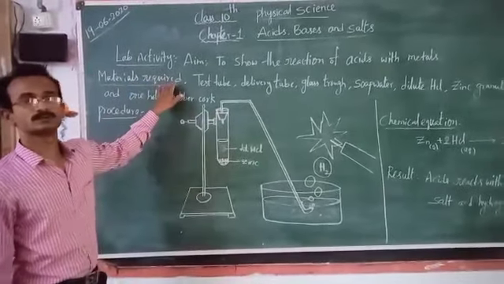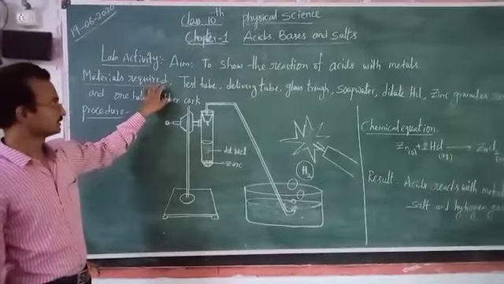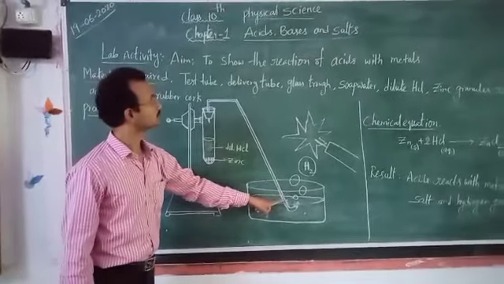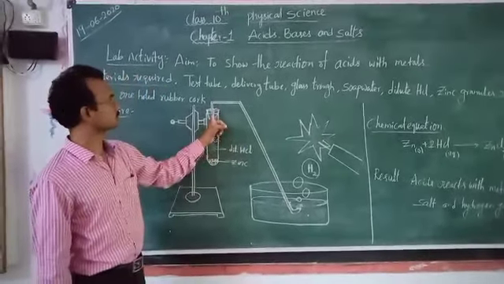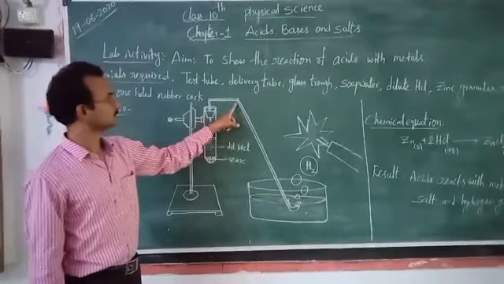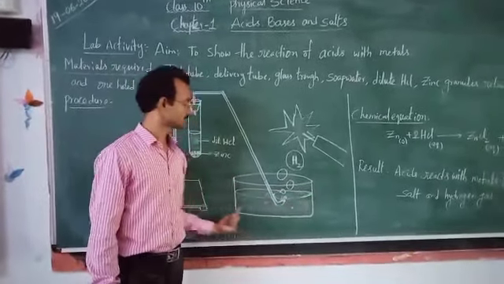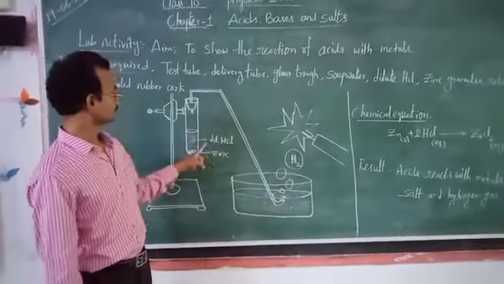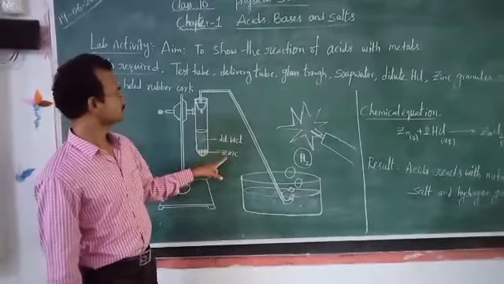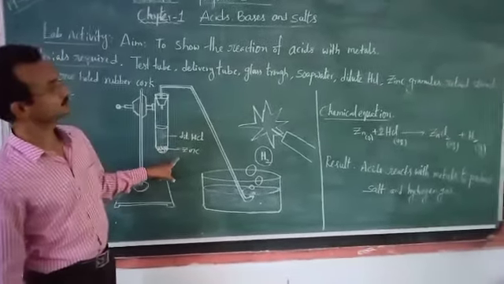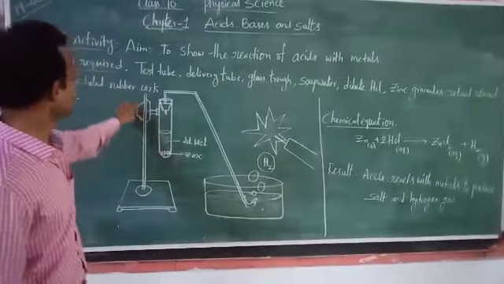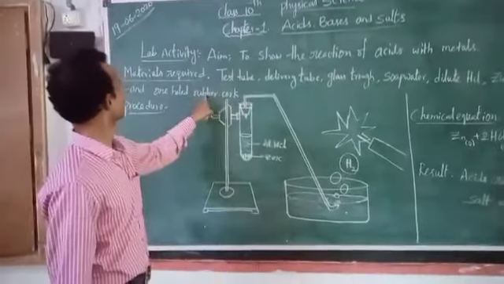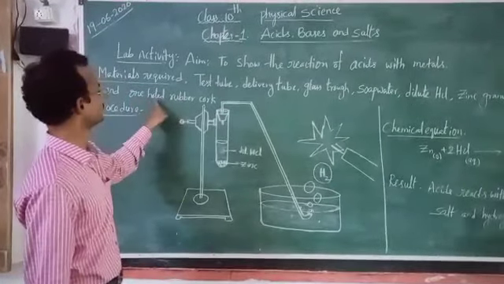Some materials are required to do this activity. Those are a test tube, and a delivery tube to collect the gas if any gas is released from the test tube, a glass trough, a glass vessel, soap water, dilute hydrochloric acid, zinc granules, a retort stand, and a rubber cork, that too a single-holed rubber cork.